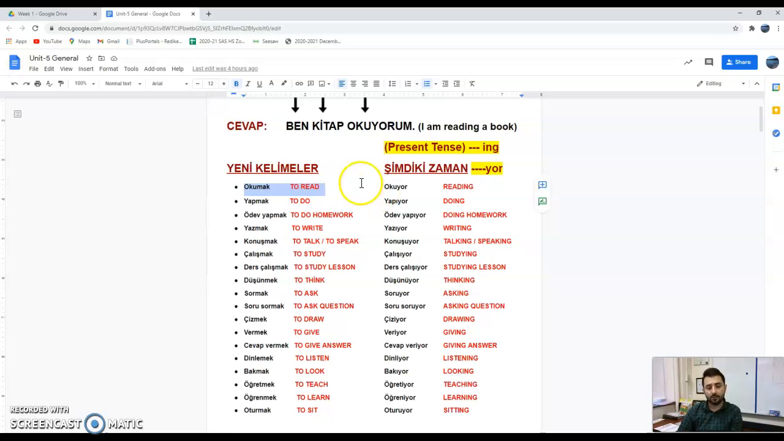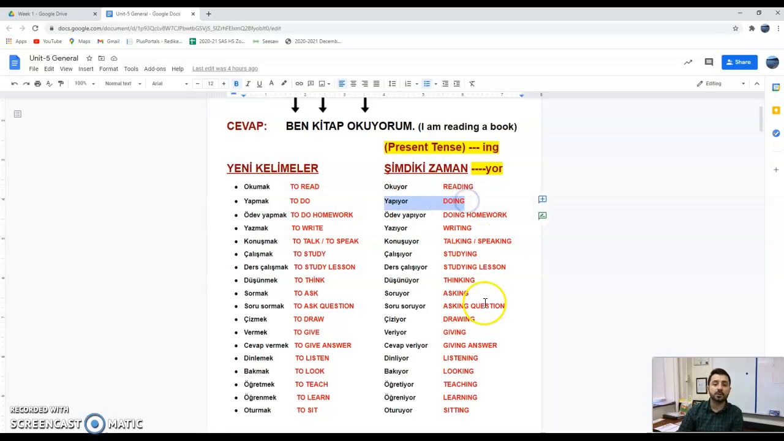So anyways, long story short, the word okumak means to read, and the word okuyor, do you see that yor here? You see, it's the same thing. So that means ing. If okumak means to read, so the word oku is read, yes. Okuyor, what do you think it means? Read ing, right? Okuyor, it means reading.